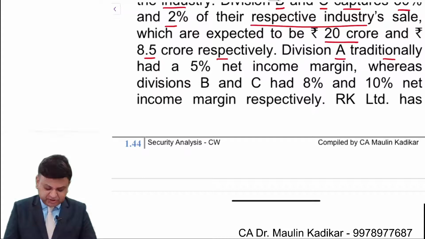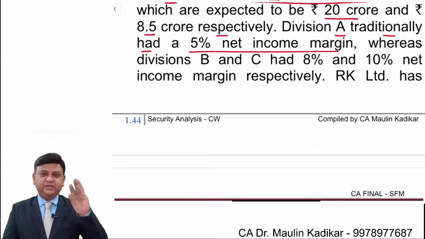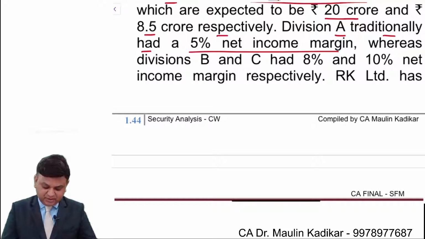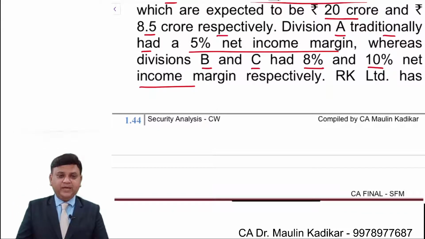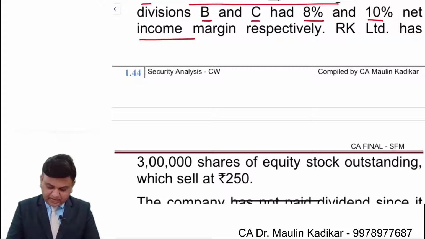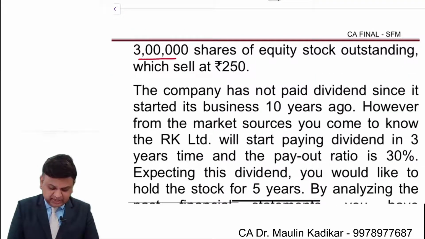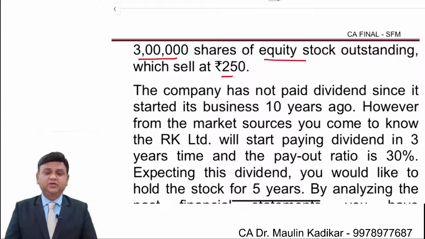Division A traditionally had a 5% net income margin. So the net profit ratio is 5%. Whereas B and C had 8% and 10% income margin respectively. So B had an NP ratio of 8% and C has 10%. RK Limited has 3 lakh equity shares outstanding which sell at 250. So the current price is provided as 250 and the number of equity shares is given as 3 lakhs.